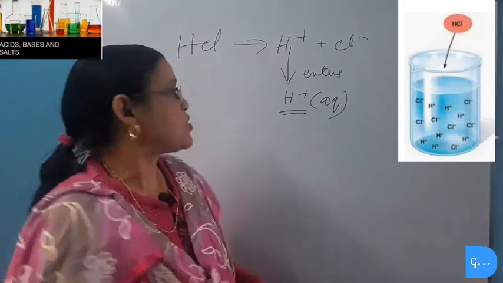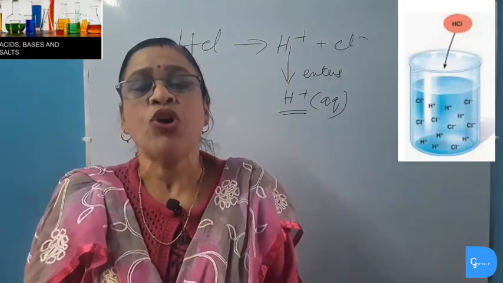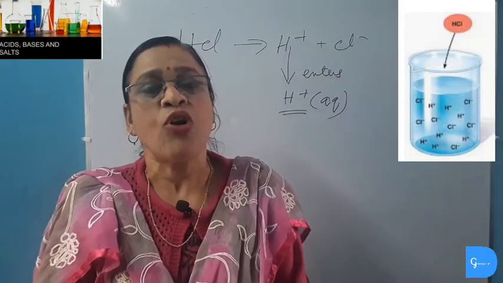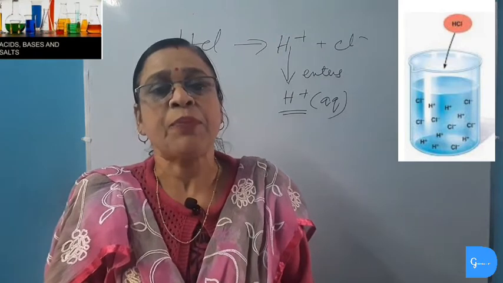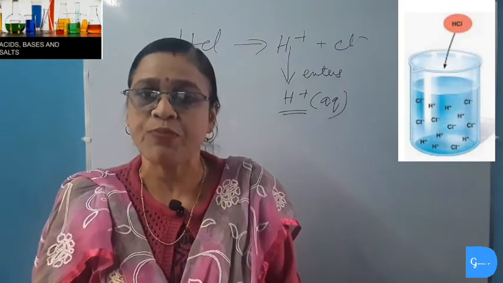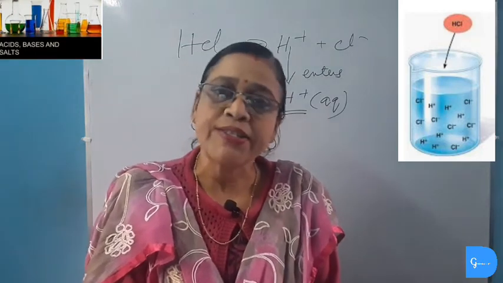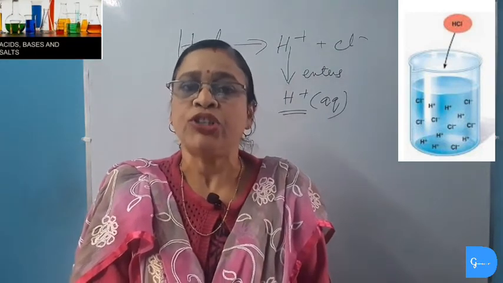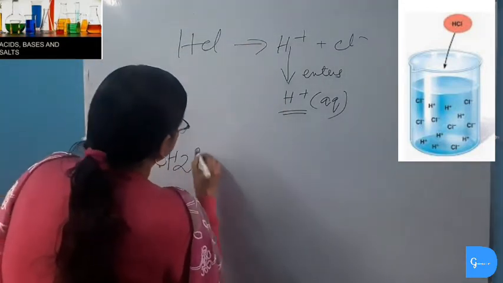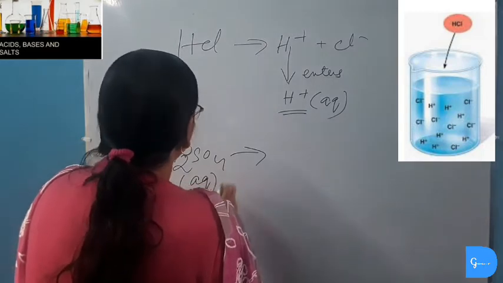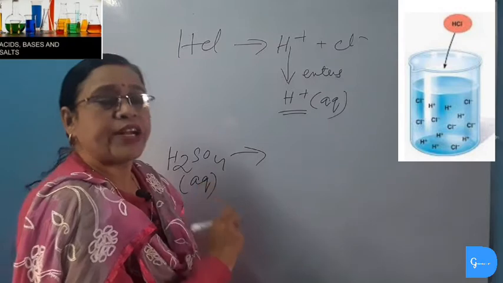So according to the presence of hydrogen ion, we can define acid. So acids are those substances which dissociate or ionize when dissolved in water and produce hydrogen ion, and the presence of this hydrogen ion is responsible for the acidic character of all the acids. So all the acids, weak acid or strong acid, they all produce hydrogen ion. The acids are first dissolved in water. The acid shows characteristic property of acid only when they are dissolved in water.